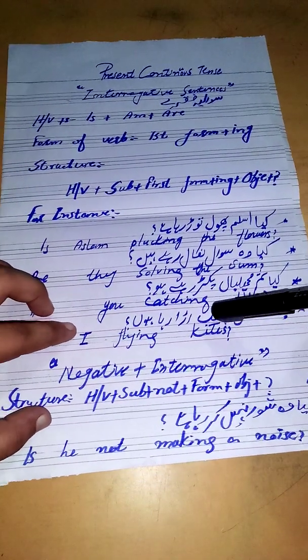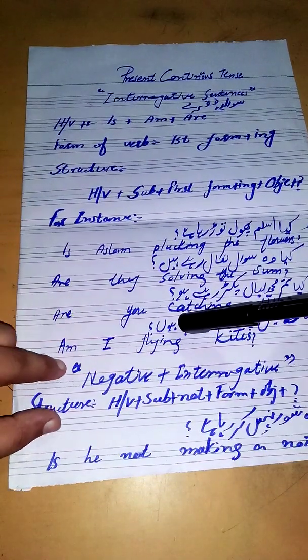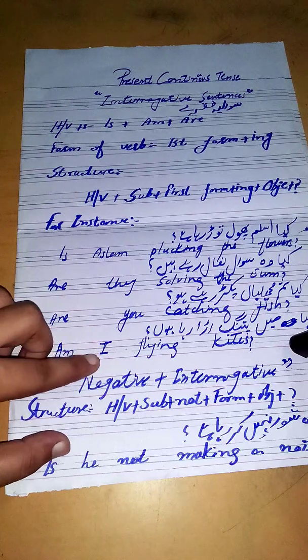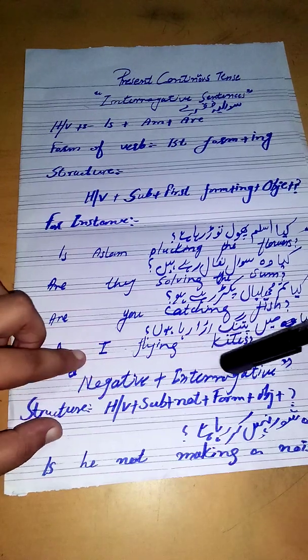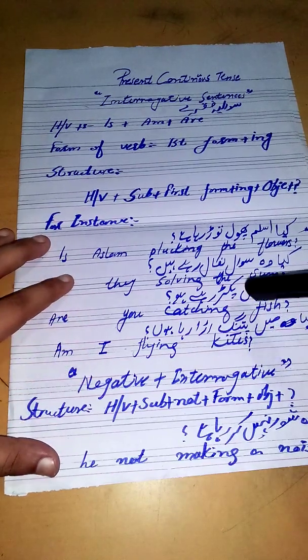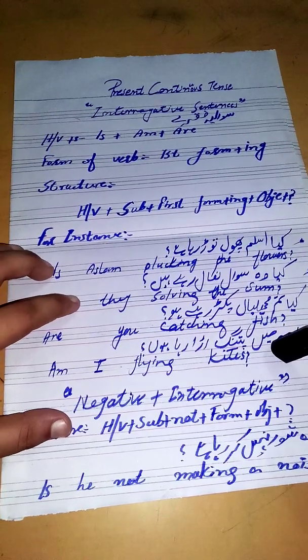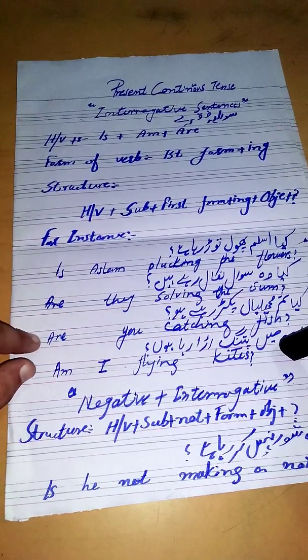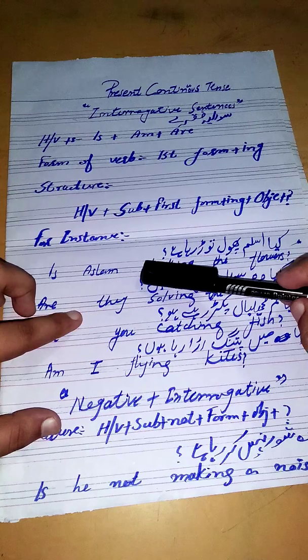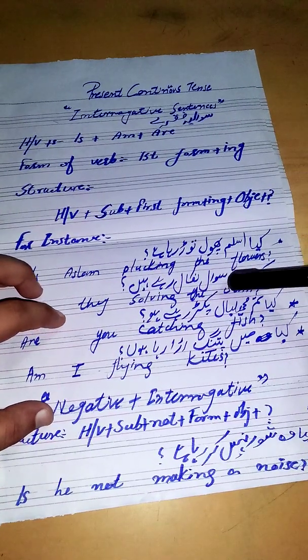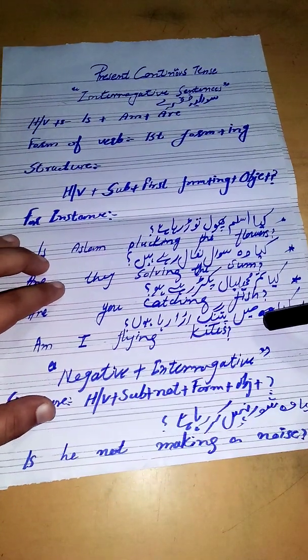क्या मैं पतंग उड़ा रहा हूँ? Here am, you know that we use I for मैं. Am I flying kites? Clear students? In interrogative sentences, we use the helping verb at the start, then the subject, then the first form, then the object, and in the last of the sentence a question mark.